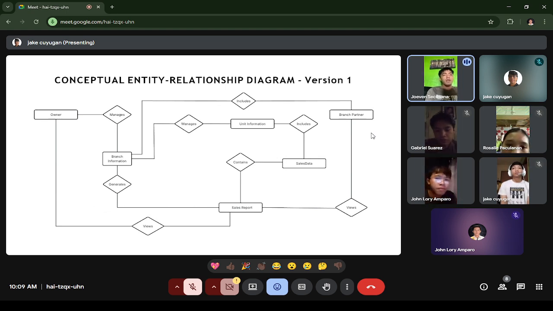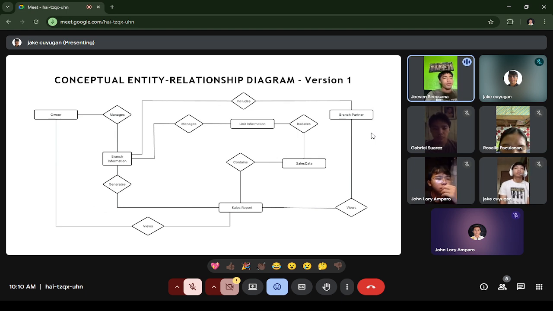Next is branch information includes branch partner. So it means that a branch must have a branch partner assigned. Next is branch information generates sales reports. So it is where a branch generates sales reports such as daily, weekly, monthly, or any periods. Next is sales report contains sales data. So it is where a sales report contains the actual sales data collected from the units.